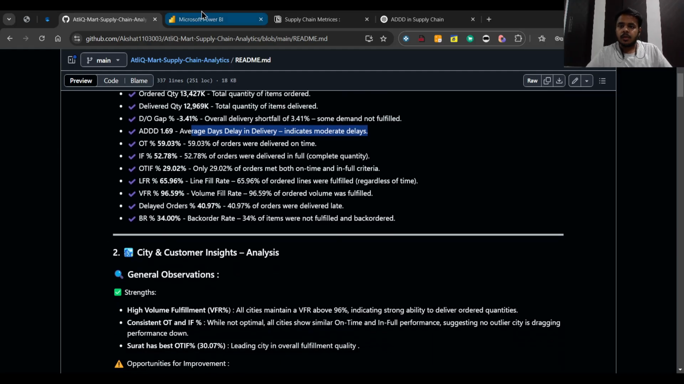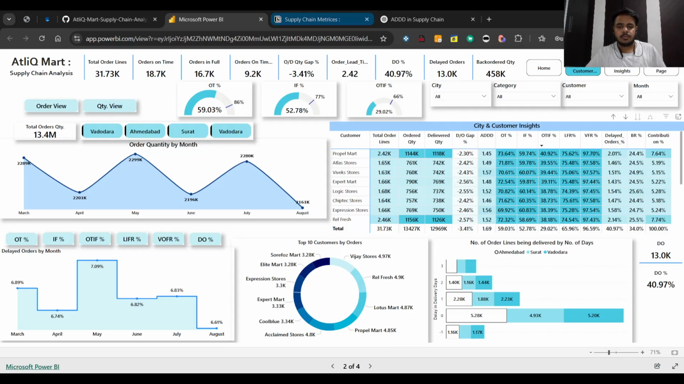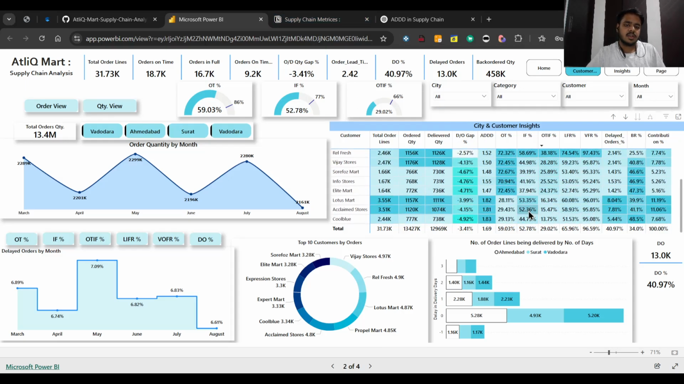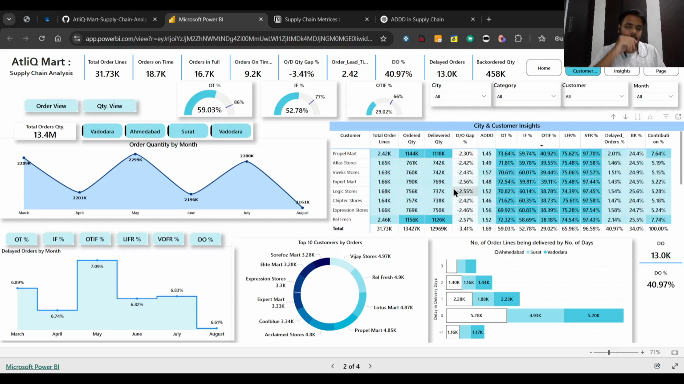Now let's see the customers page. So here is the list. There are two things that we have calculated: the top five performing customers and the bottom five performing customers as per OTIF percentage. Why? Because OTIF percentage calculates both the OT percentage and the IF percentage into a single metric, which is very important to consider.